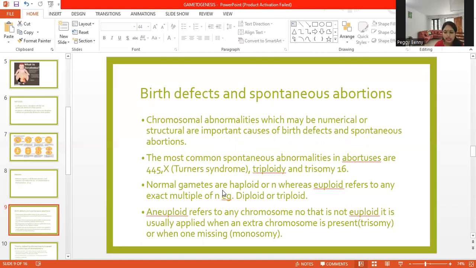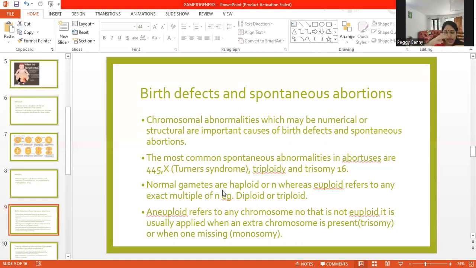There are numerous defects that could be caused, unfortunately, that could even result in spontaneous abortions. The most common abnormality that leads to abortion is Turner syndrome, in which 45X is the karyotype, and triploidy and trisomy 16 are some other chromosomal defects that occur.